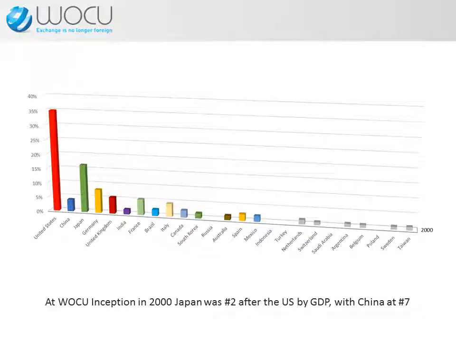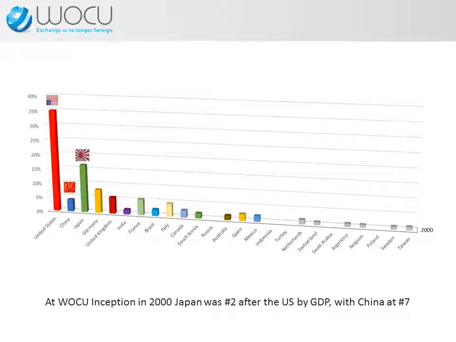At WOCU inception in 2000, Japan was number 2 after the US by GDP. China was then only number 7, behind all of the included Eurozone countries with the exception of Spain. During the time from 2000 to 2018, China and the other BRICS have grown in significance, largely at the expense of the US, Japan, the Eurozone countries and the UK.